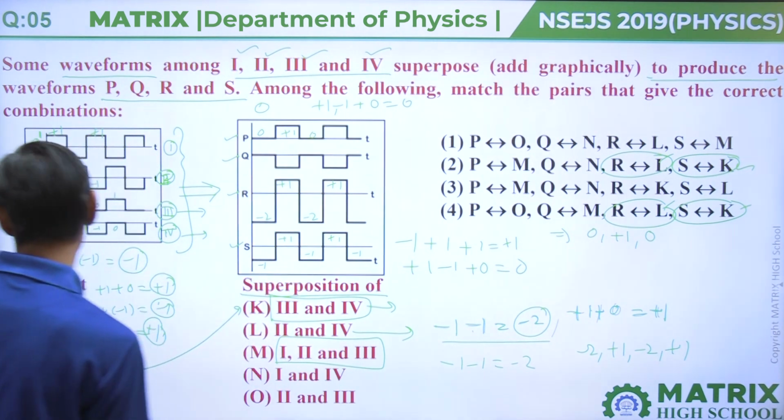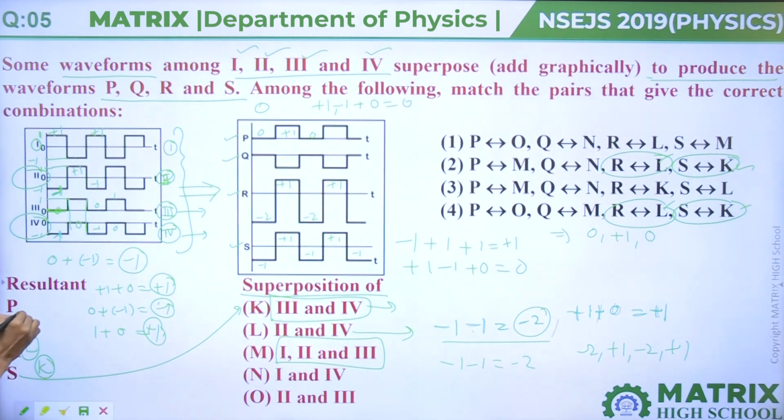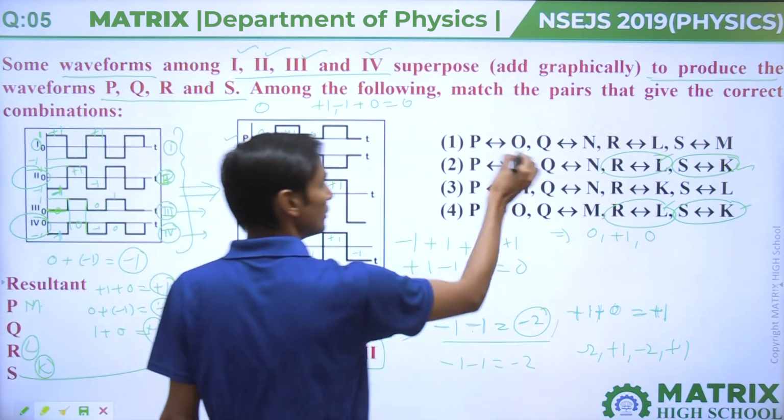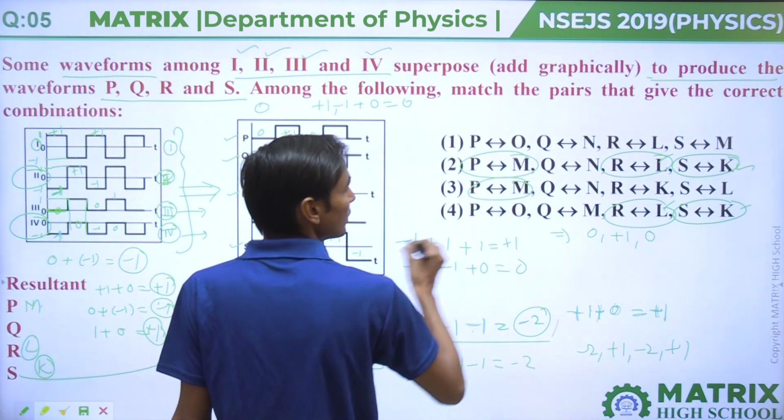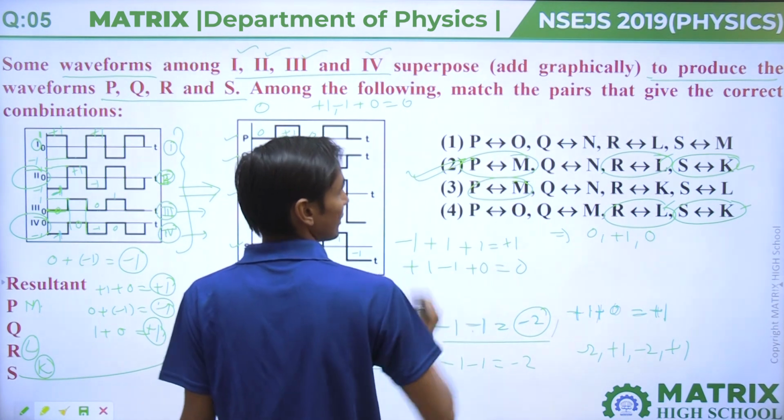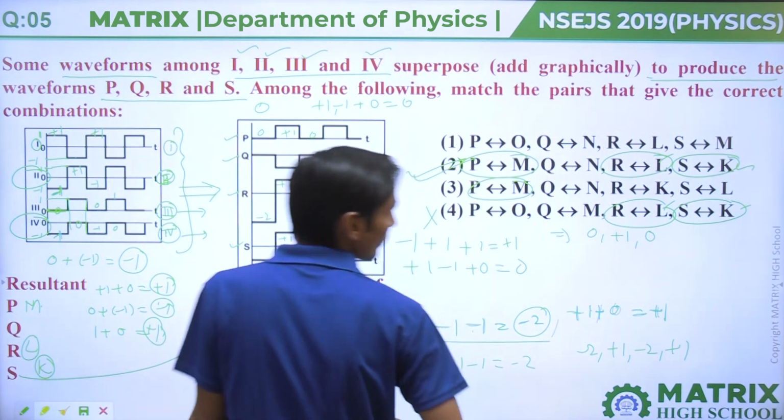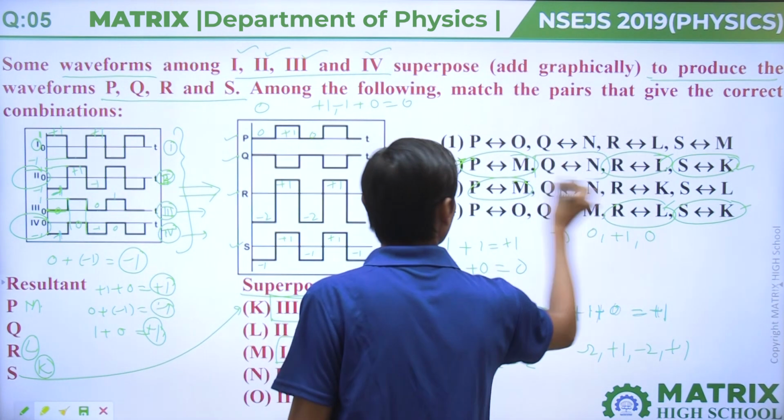So it will come out for P. So M will come out for P, M for P in this option and this option. So the second option is correct and the fourth is wrong. So for Q you can check out for Q.